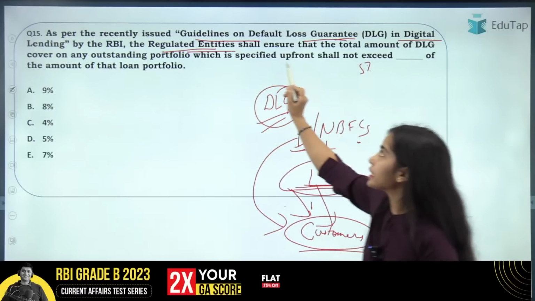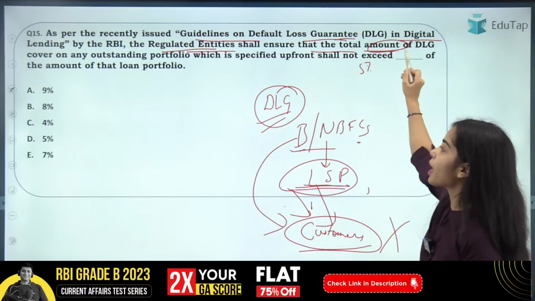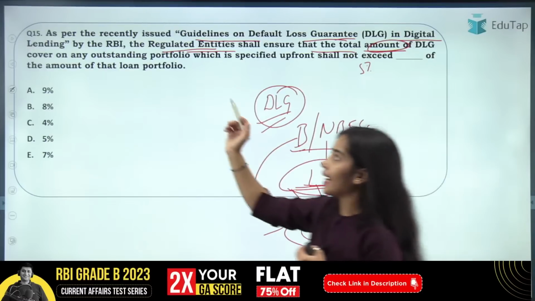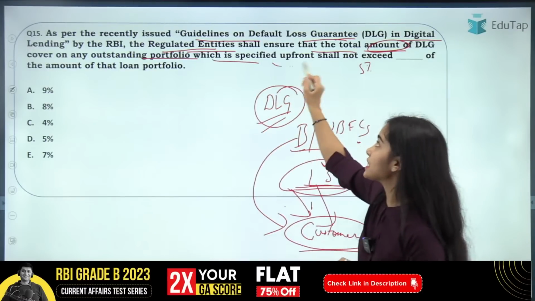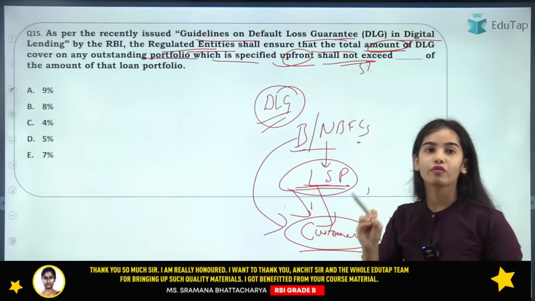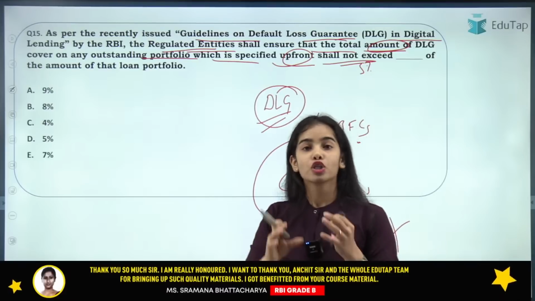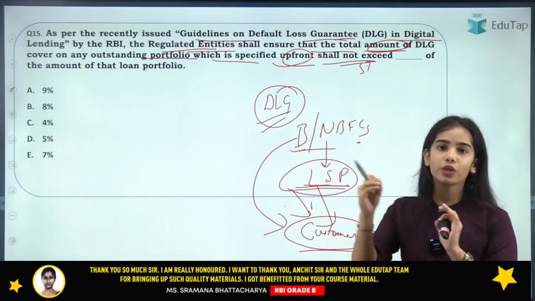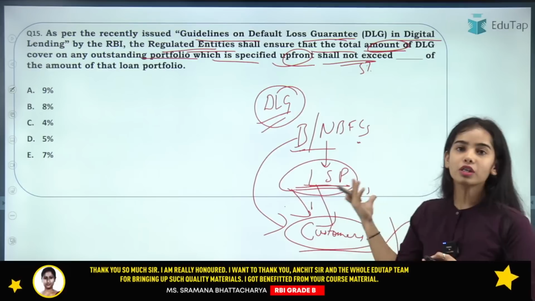The regulated entities shall ensure that the total amount of the DLG cover, the guarantee cover, on any outstanding portfolio which is specified upfront, shall not exceed 5% of the amount of the loan portfolio. So the lending service providers can give not more than 5% of the loss guarantee.